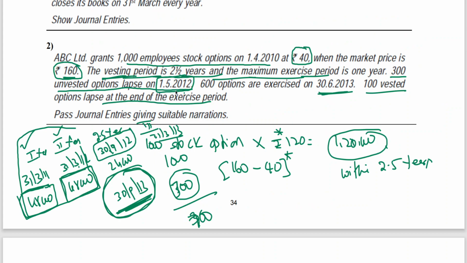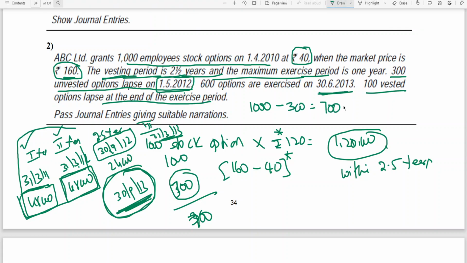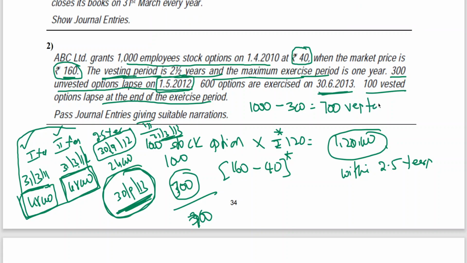600 options exercised on 30th June 2013, but as on 31st March 13, see 1000 options minus 300 unvested, 700 options vested on 31st March 13.